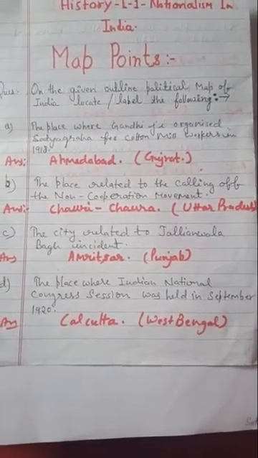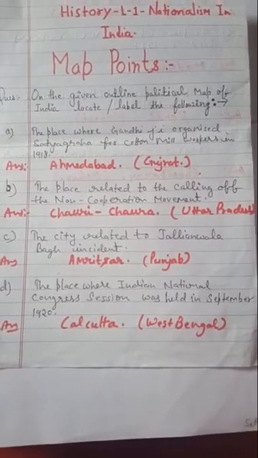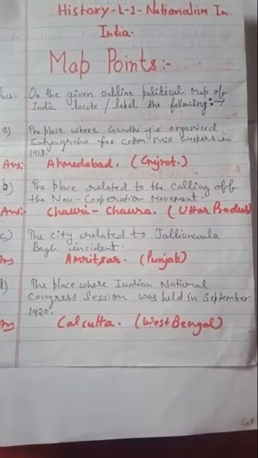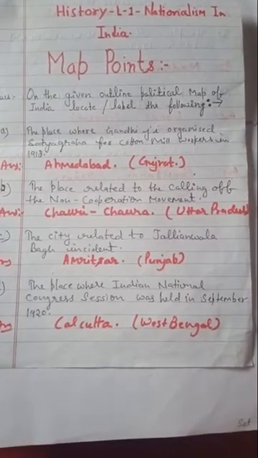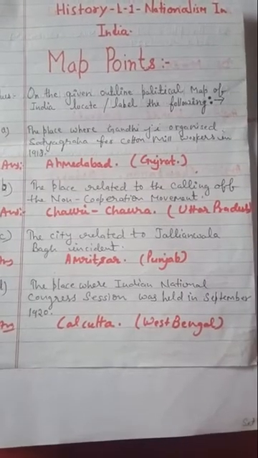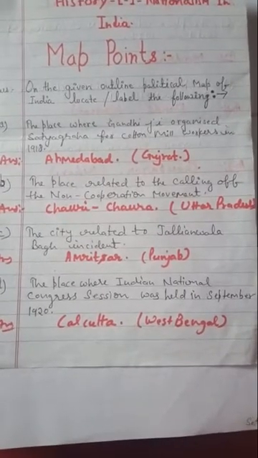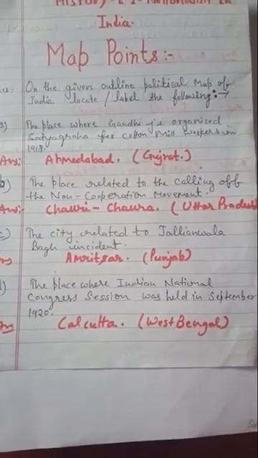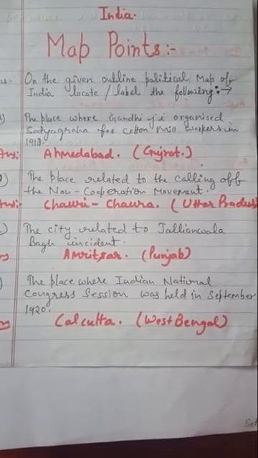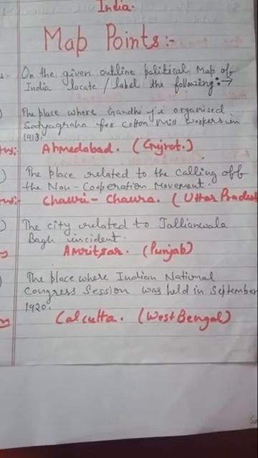Here I have given you the answer also, so that you can develop it in notes form. But in the examination the places will be given with the help of A, B, and there will be a dash, and the condition will be given to you, and then you have to apply which place is related to this sentence. But here, as we are discussing note making, as notes you have to copy the same question as you find in the video. Ahmedabad is the place where Mahatma Gandhi ji organized satyagraha in 1918 for cotton mill workers.